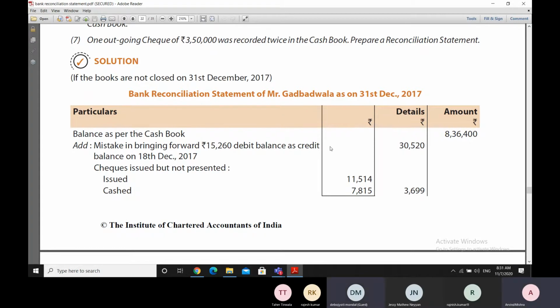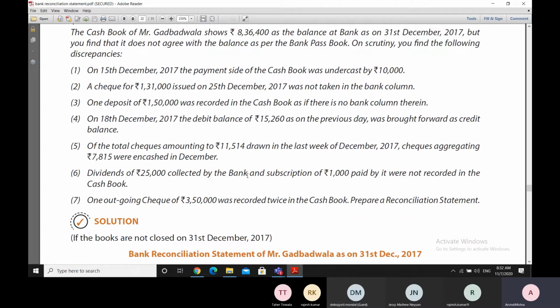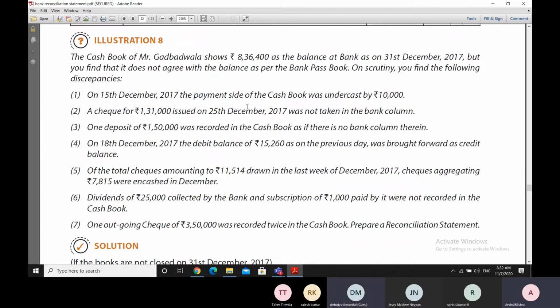Thereafter, as a cause of the difference, it is mentioned that 15,260 debit balance is brought forward as the credit balance. So what is happening is that every day the balance is being brought forward in the cash book. Here on 18th December, on one particular date, there was a debit balance. It should have been brought forward as a debit balance, but instead it is brought forward as a credit balance.